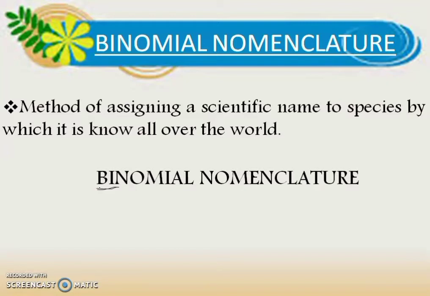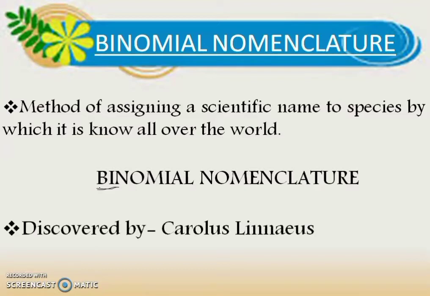words. Now the question may arise in your mind: who discovered this binomial nomenclature? Who said that the name should be of two words only? So let's see the answer. It was discovered by Carolus Linnaeus. Now here is an interesting fact: earlier the name of Carolus Linnaeus was something different. You will think, what was that? Earlier his name was Carolus von Linnaeus.